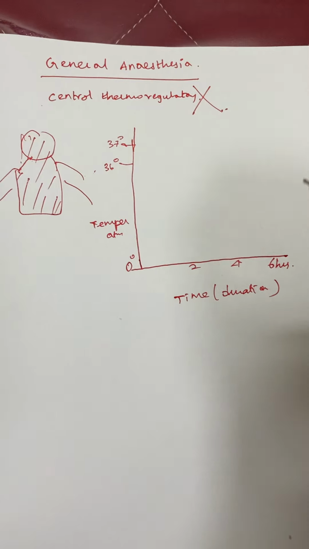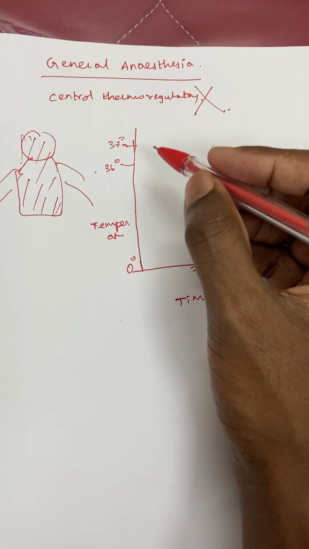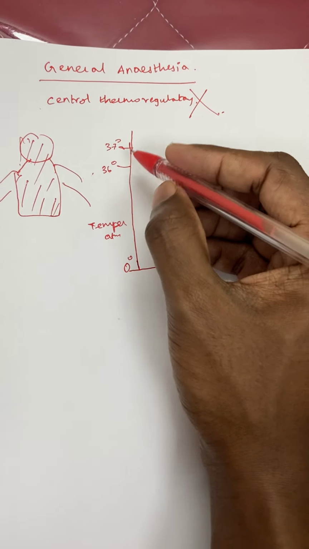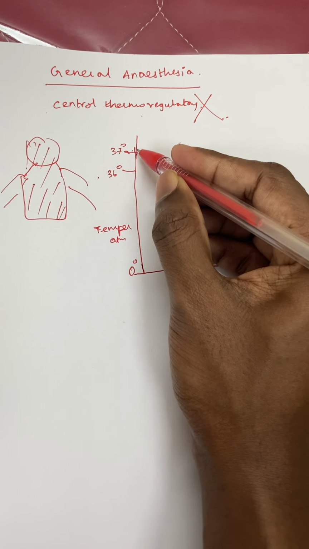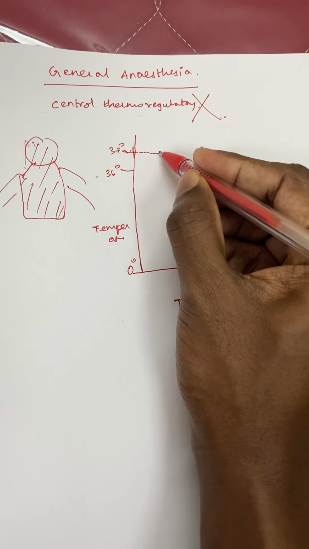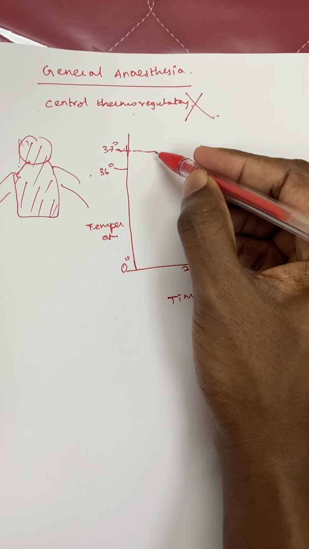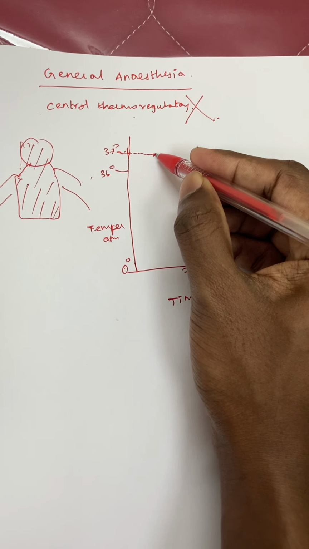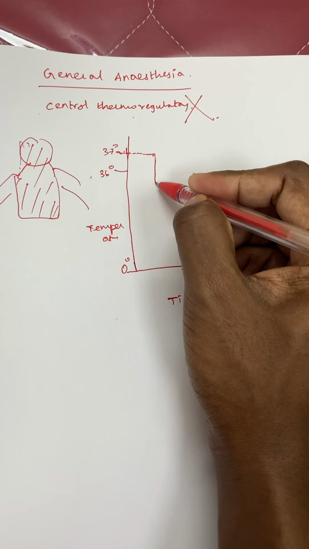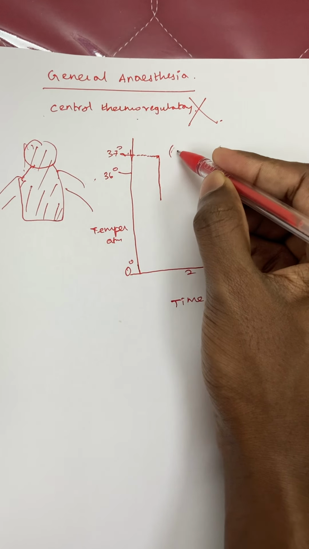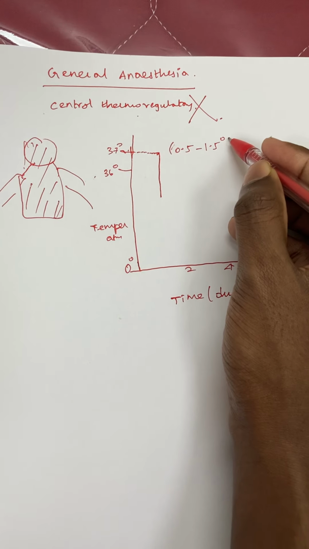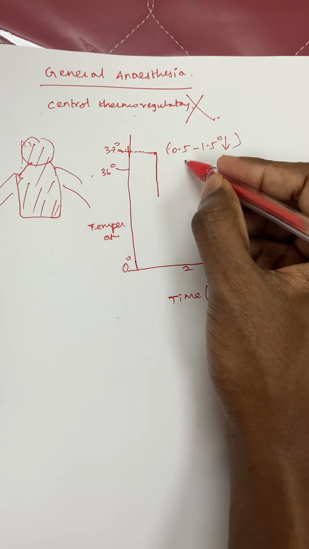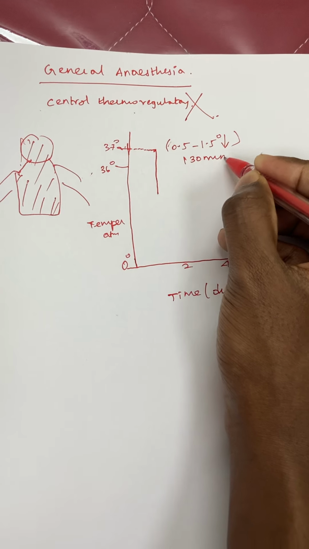So what will happen in the first hour if general anesthesia is given? The central thermoregulatory mechanism is lost. Initially the patient will be maintained at 37 degrees centigrade, followed by a rapid fall in temperature of about 0.5 to 1.5 degrees centigrade within the first 30 minutes.